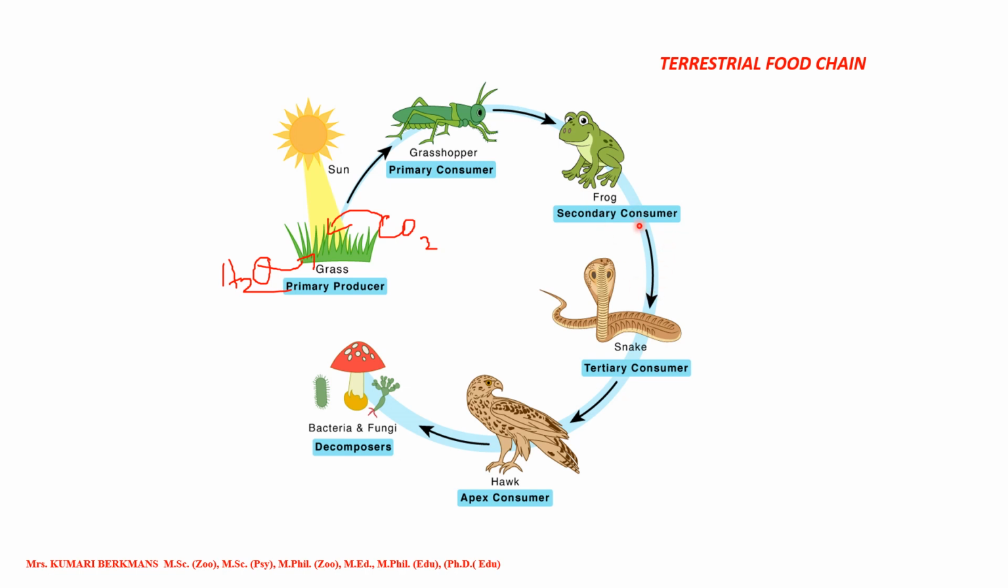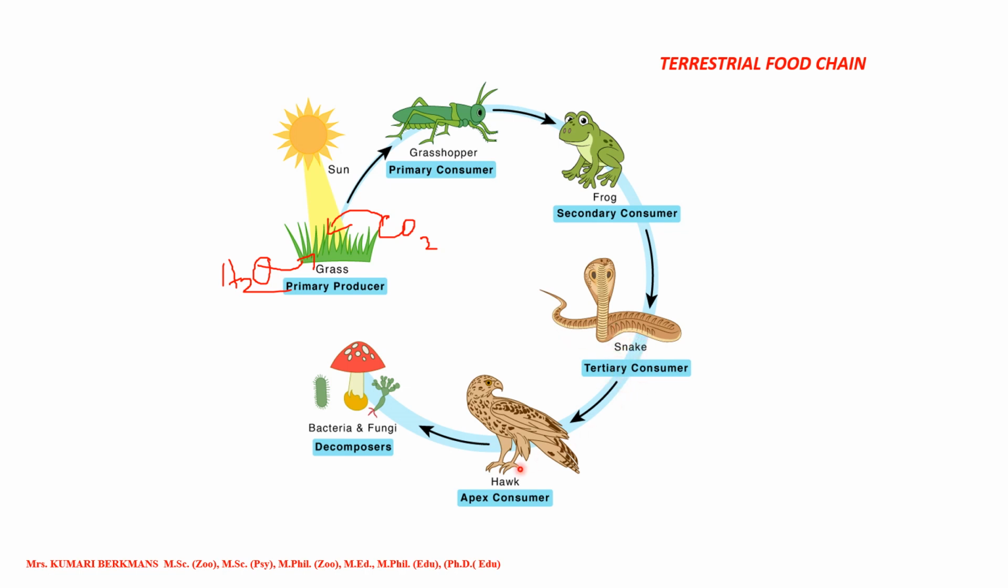Okay. And now come here. The snake eats the frog. Okay. Frog is eaten up by the snake. So it is called a tertiary consumer. Why is it called tertiary? Because 1, 2, 3. Okay. So, tertiary consumer. The snake cannot eat the grass, or the grasshopper. So it likes the frog. Okay. And this is called a tertiary consumer.